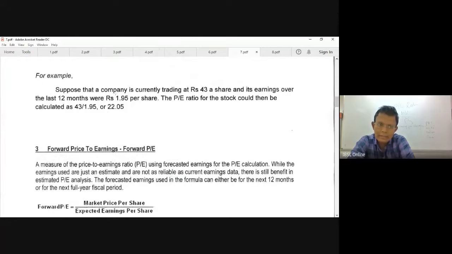Suppose that a company is currently trading at 43. That is the market share price. And its earnings over the last 12 months were 1.95. So the EPS, earnings per share, is profit after tax divided by number of ordinary shares, 1.95.